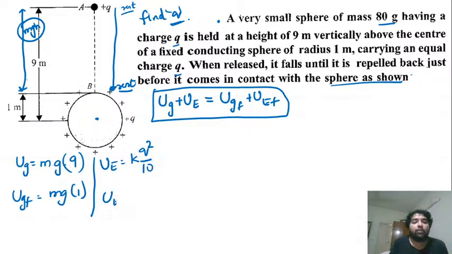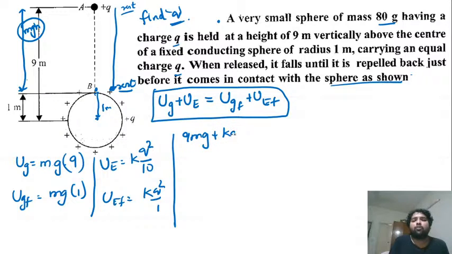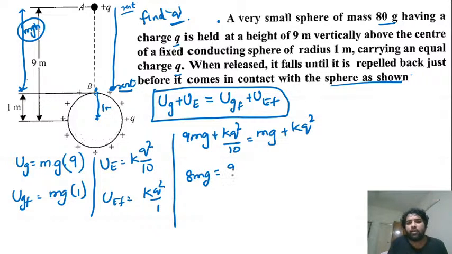And finally UE final will be equal to kq square by what is the final separation from here to here? This is almost 1 meter, no? So I'll just write 1. Equate both of them, हो गई बात. 9 mg plus kq square by 10 is equal to mg plus kq square. Then the whole thing: 8 mg is equal to 9 kq square by 10. So q will be equal to root of 80 mg by 9k.